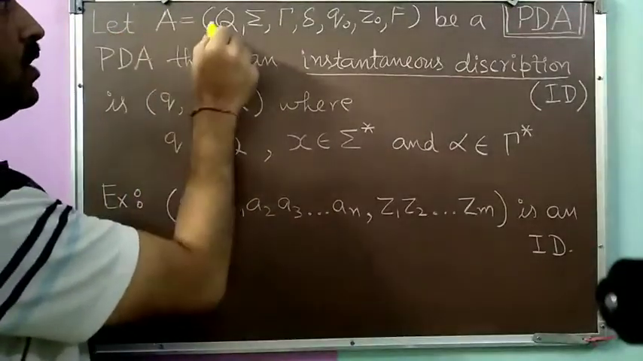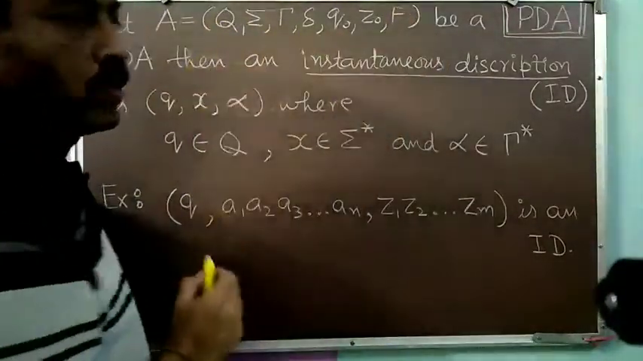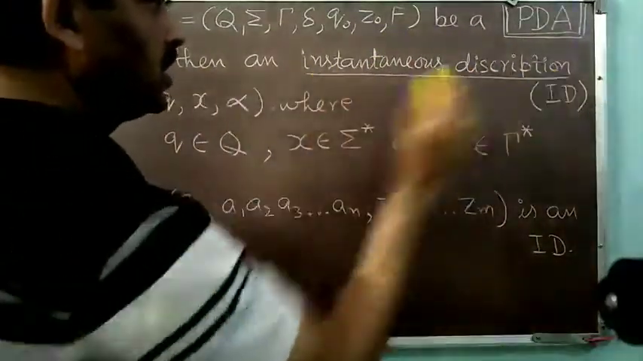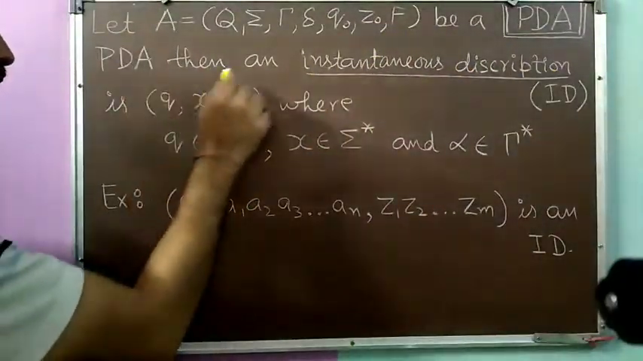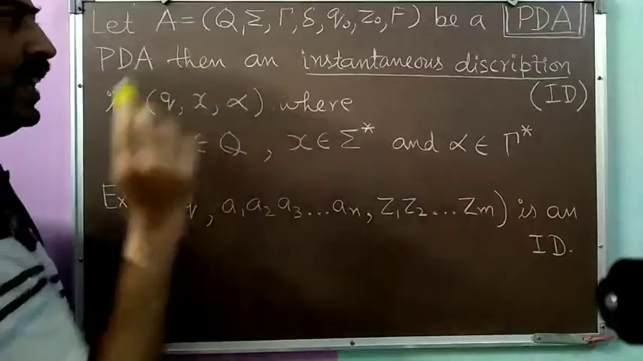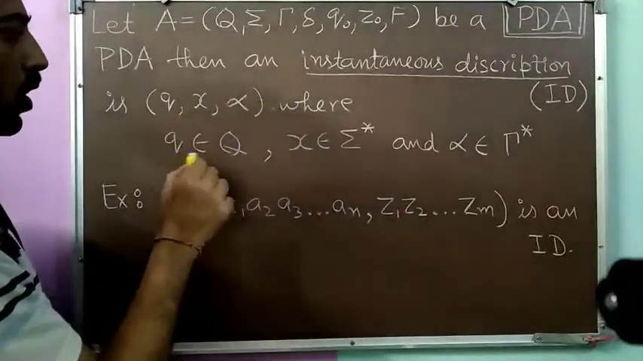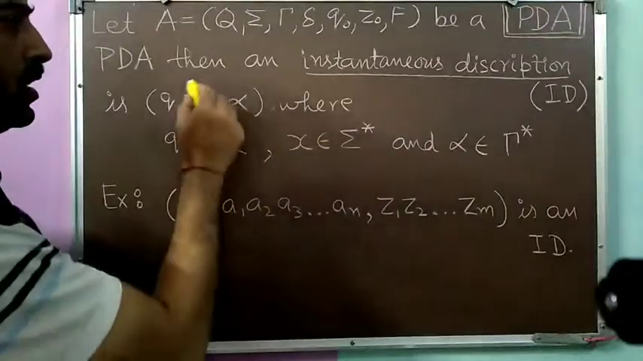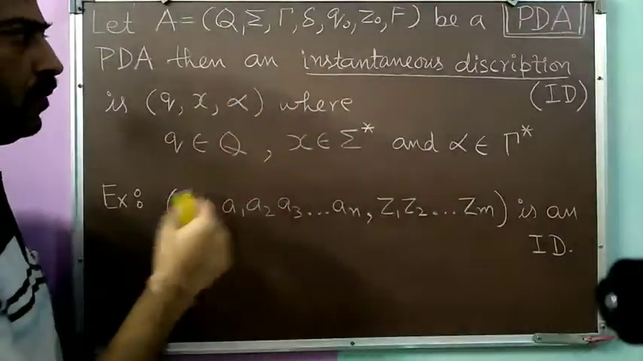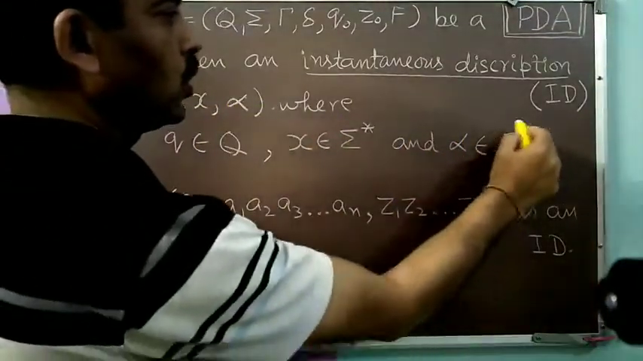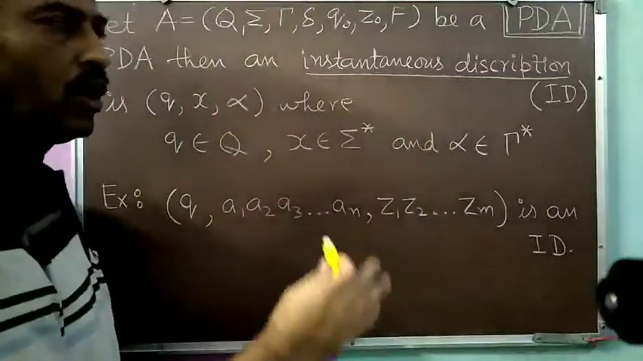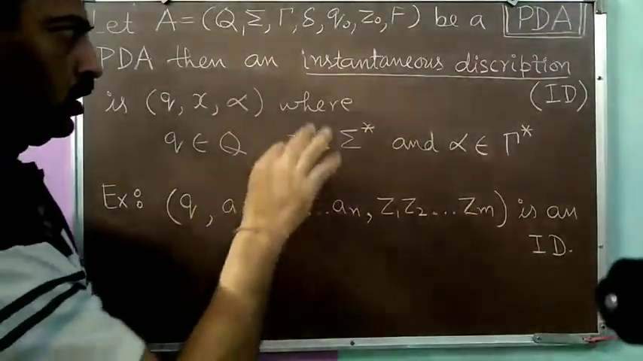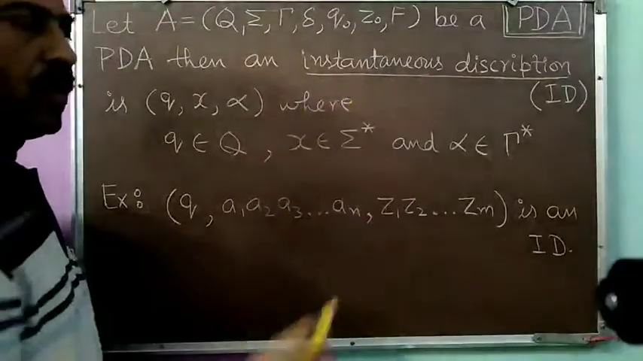Let us assume that A is equal to (Q, Σ, ρ, δ, Q0, Z0, F). It is a PDA. Then the instantaneous description ID is defined by this triple (Q, X, α), where this Q belongs to capital Q, so it is one of these states. This X belongs to Σ star, so it may be any input string. And this α belongs to ρ star, so it is a string of pushdown store symbols only. So it may show the current status of the pushdown store.